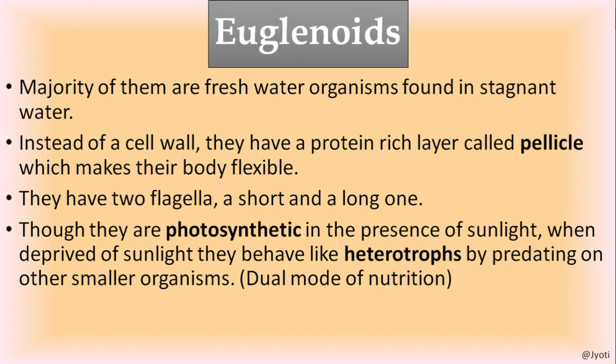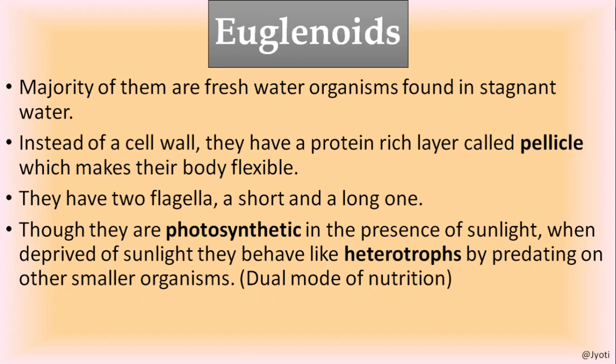Okay, but when they are deprived of sunlight, when there is no sunlight, they behave like heterotrophs and they predate, or they kill, or they feed upon other small organisms. So that's why these organisms are showing dual mode of nutrition. When sunlight is present, they are photosynthetic. When sunlight is absent, they are heterotrophic and they are predating. They are killing and eating other smaller organisms.